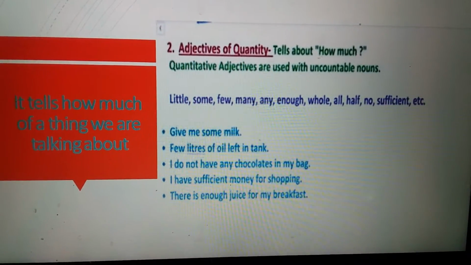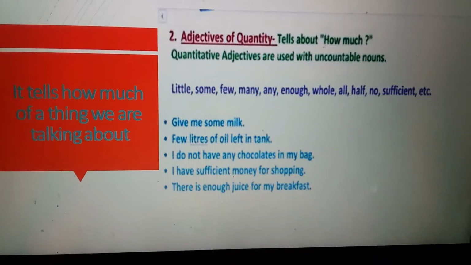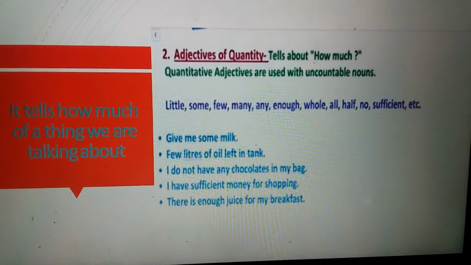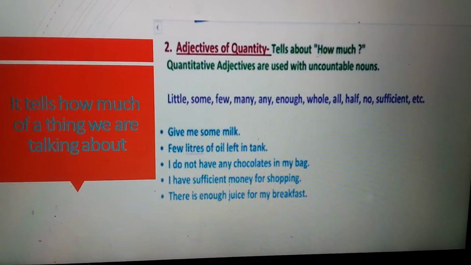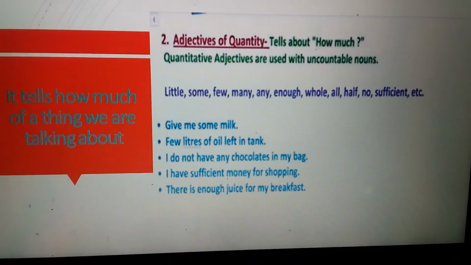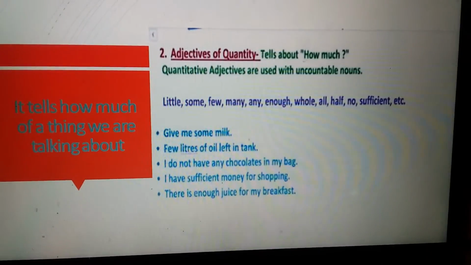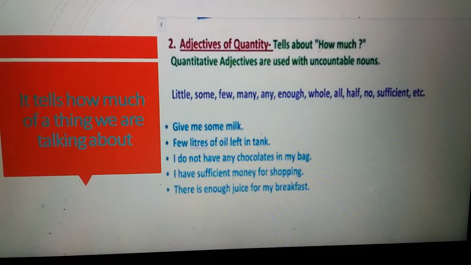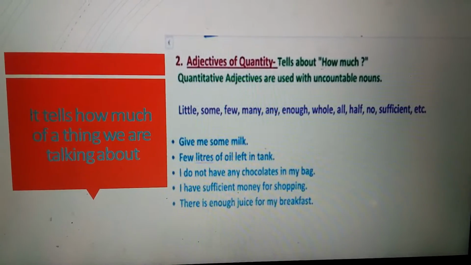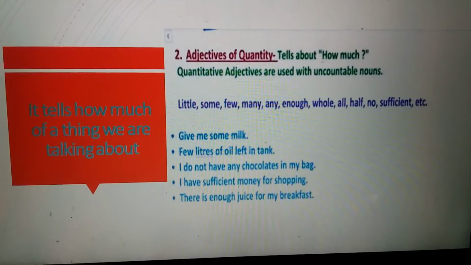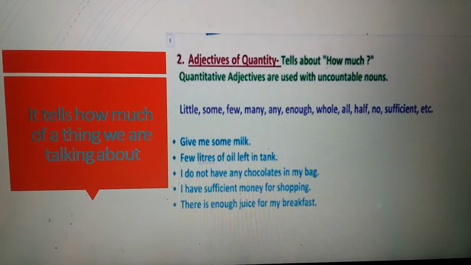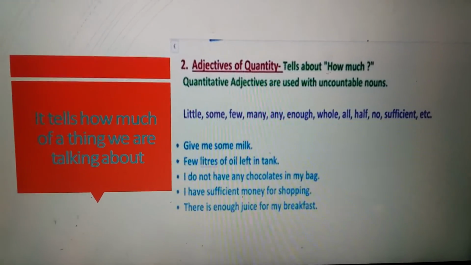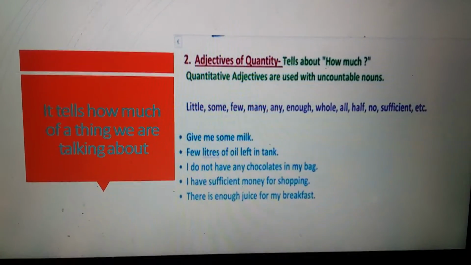Few liters of oil left in tank. You can also say few oil left in tank. We don't know how much oil. So, few is an adjective. I don't have any chocolate in my bag. Chocolate, noun. Any chocolate. So, any, adjective. I have sufficient money for shopping. Sufficient, adjective. There is enough juice for my breakfast. Enough, adjective.